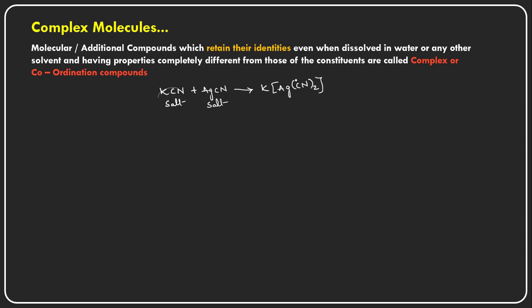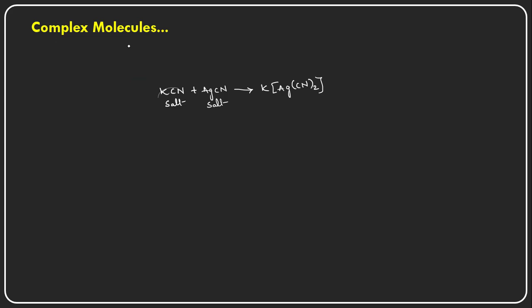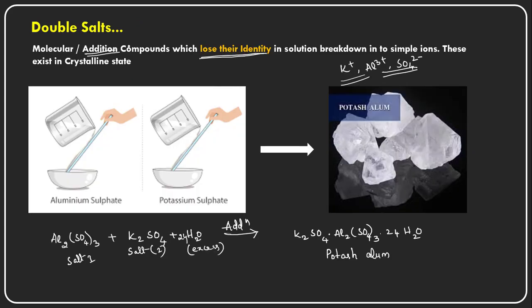This molecule it will give. Okay, so when two salts are added together, these addition compounds or molecular compounds are of two types, right? One is the double salt. Already we have seen here, this is a double salt.